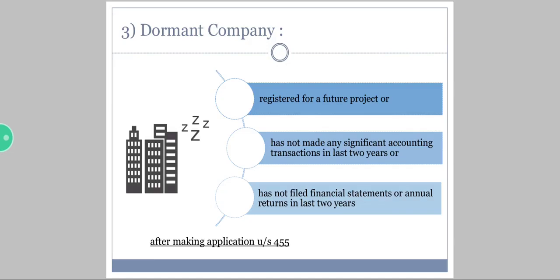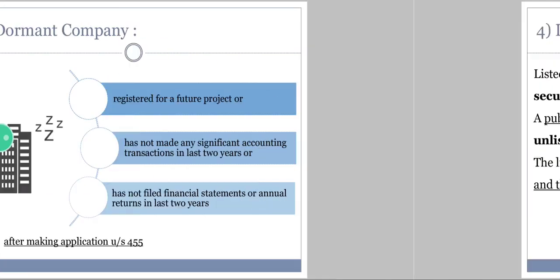Secondly, it has not made any significant accounting transactions in the last 2 years. That means the company has not done any accounting transactions. Coming to the third one, it has not filed financial statements or annual returns in the last 2 years. That means the company has not submitted any of the financial statements in the last 2 years.